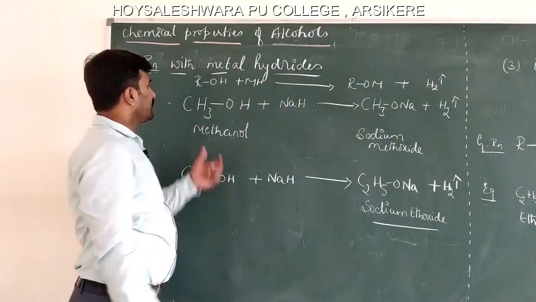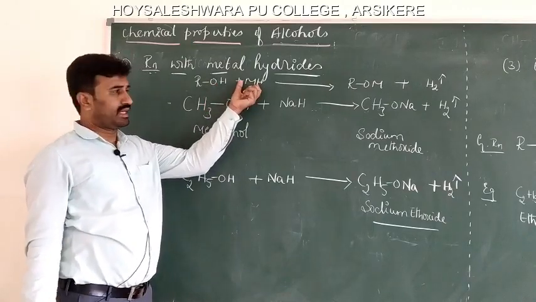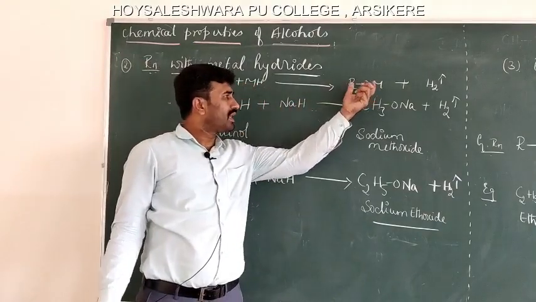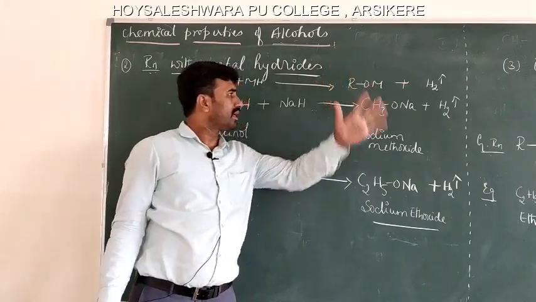That means alcohol reacts with metal hydrides to form metal alkoxide, liberating hydrogen gas.